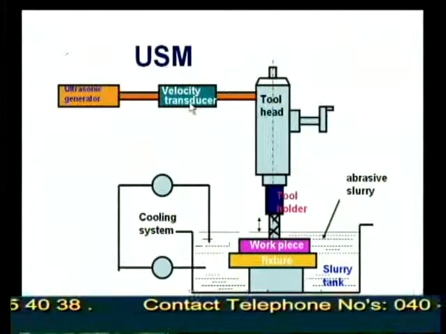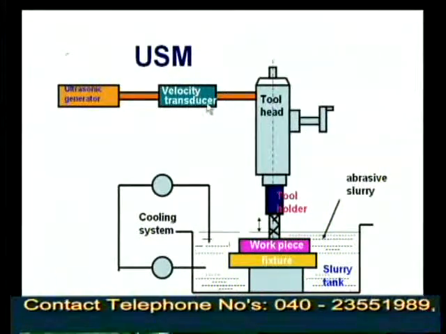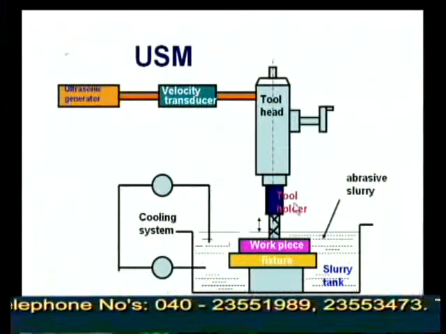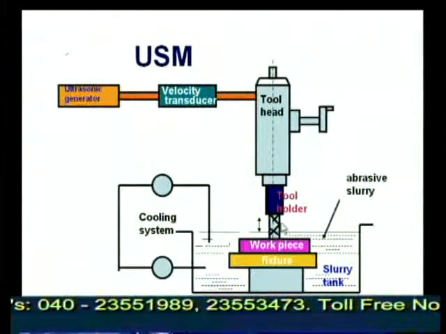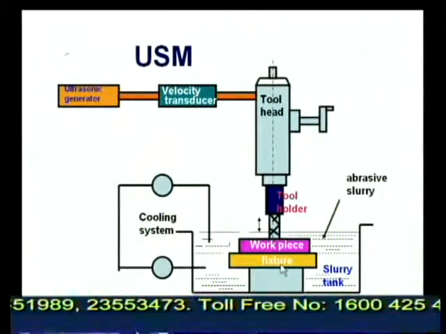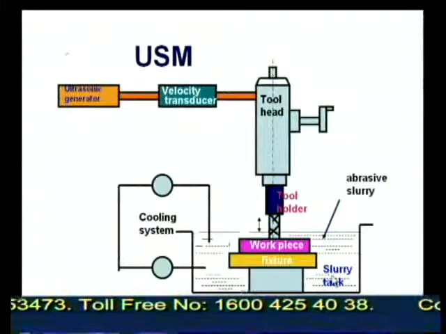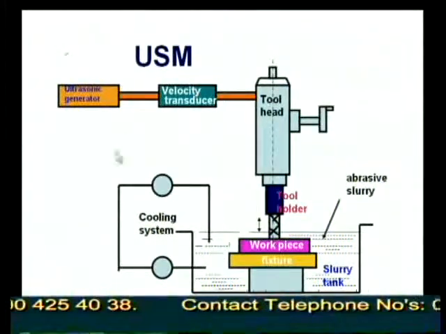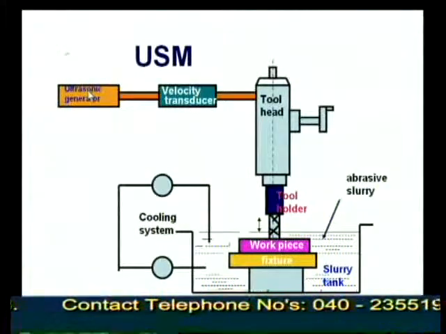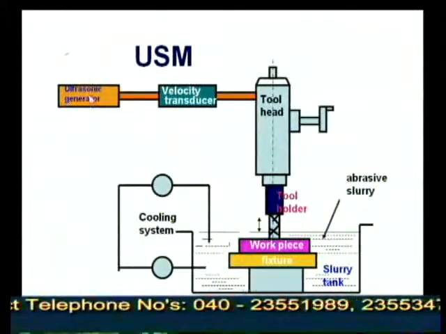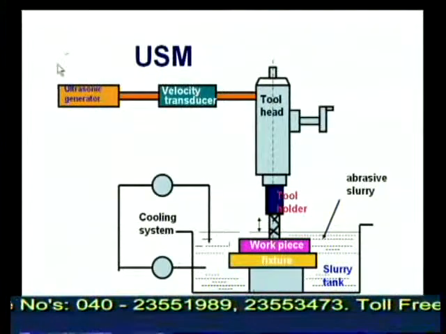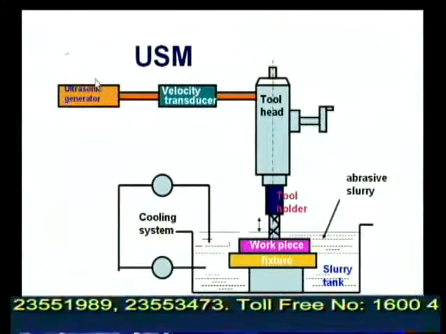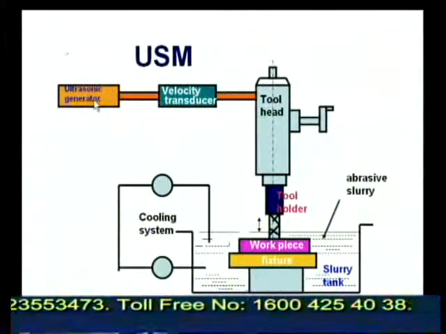Ultrasonic generator, velocity transducer, tool head, tool holder, this is the tool, workpiece, fixture, slurry tank, abrasive slurry and this cooling system. Here if you see the ultrasonic generator, power supply will be given to it.